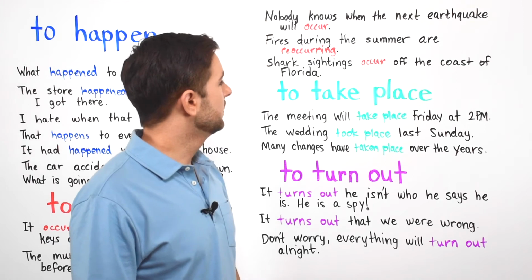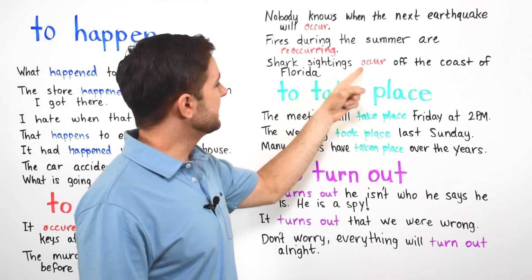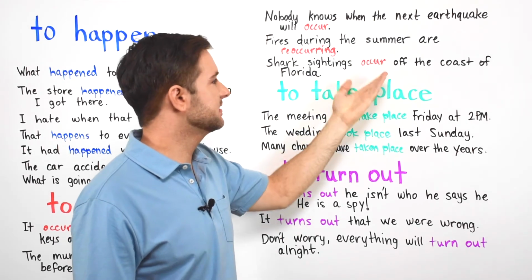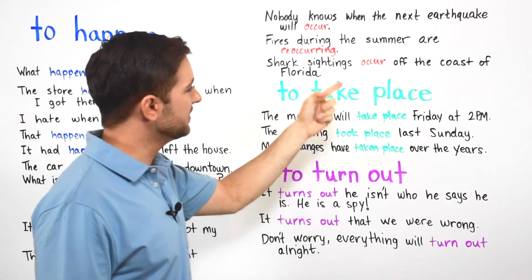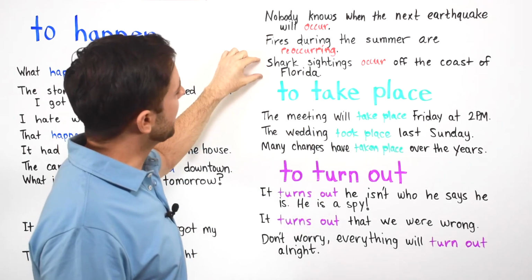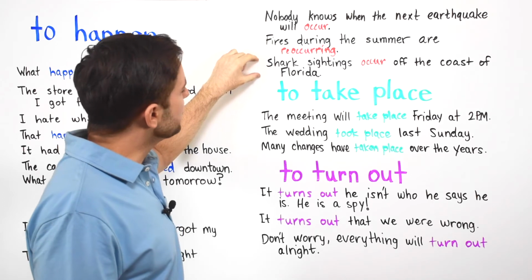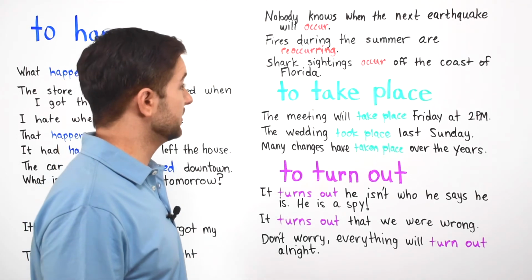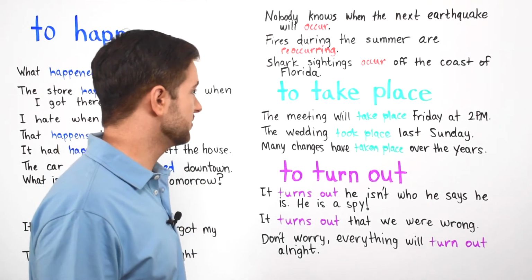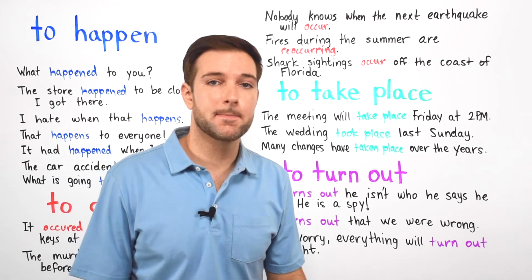You can also say shark sightings happen off the coast of Florida, but that's something that you would read. Shark sightings occur off the coast of Florida sounds more natural. Somebody would say this in an informal conversation. People will say that.